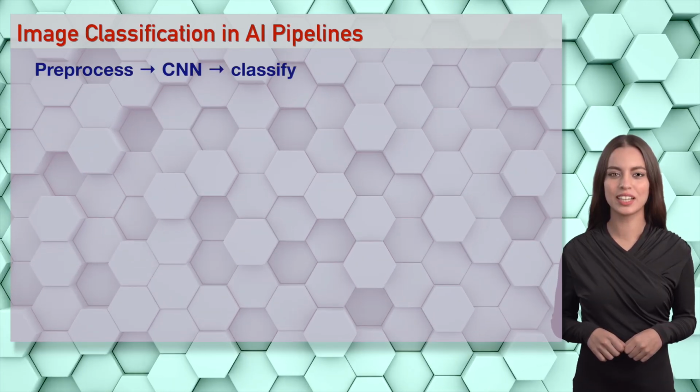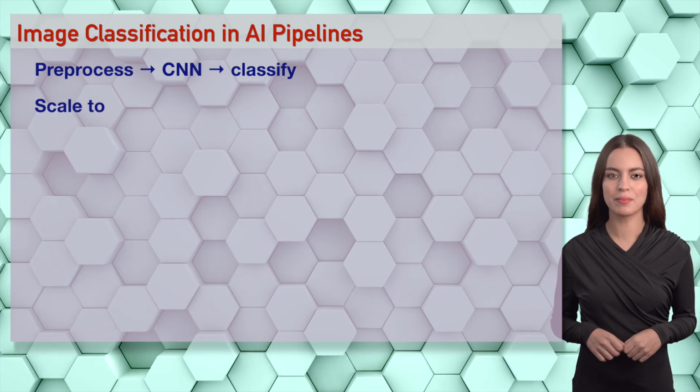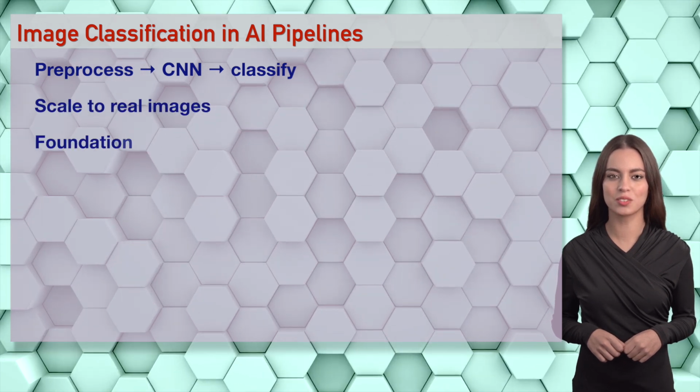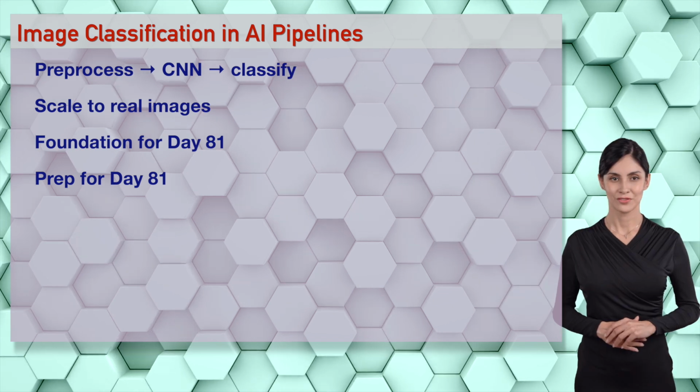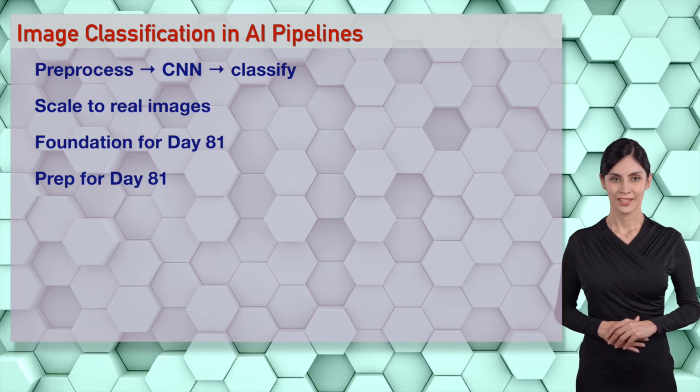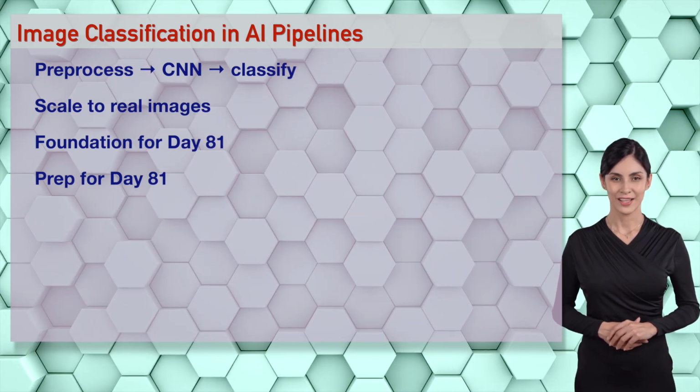Wizards, image classification fits AI pipelines for vision tasks. Your skills are ready for day 81. Image vision is critical in AI, darling. Your day 80 skills make AI irresistible.